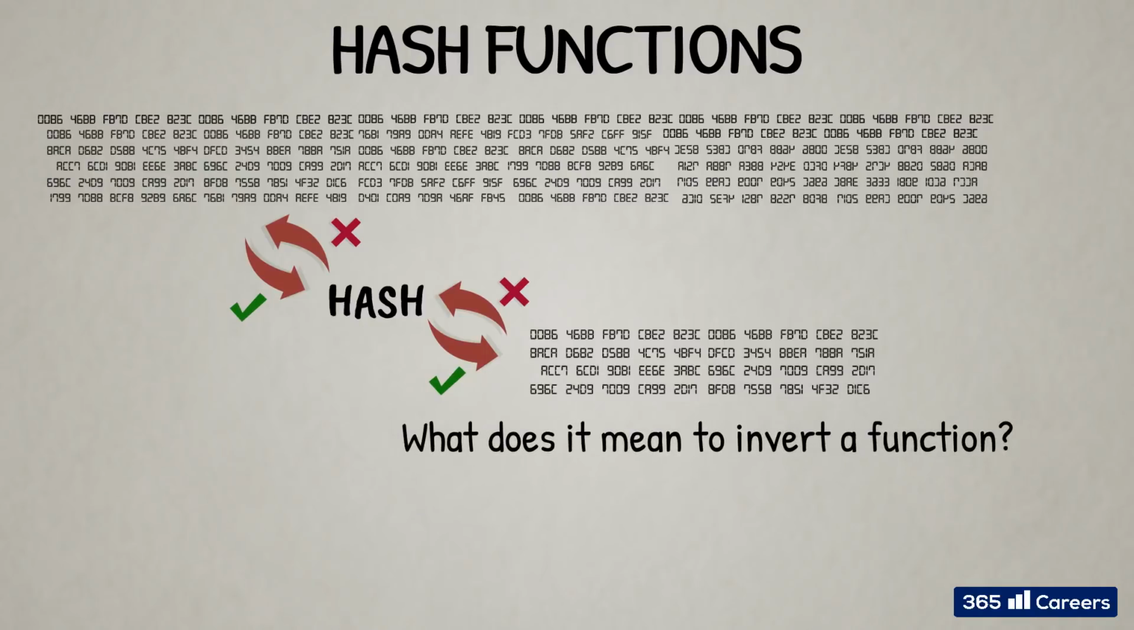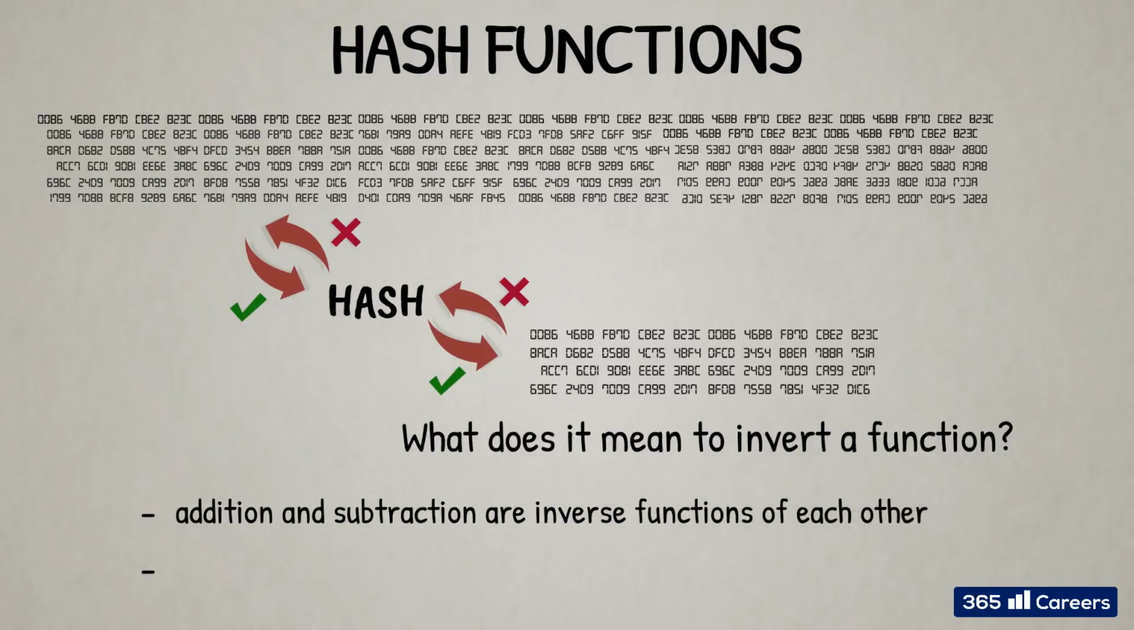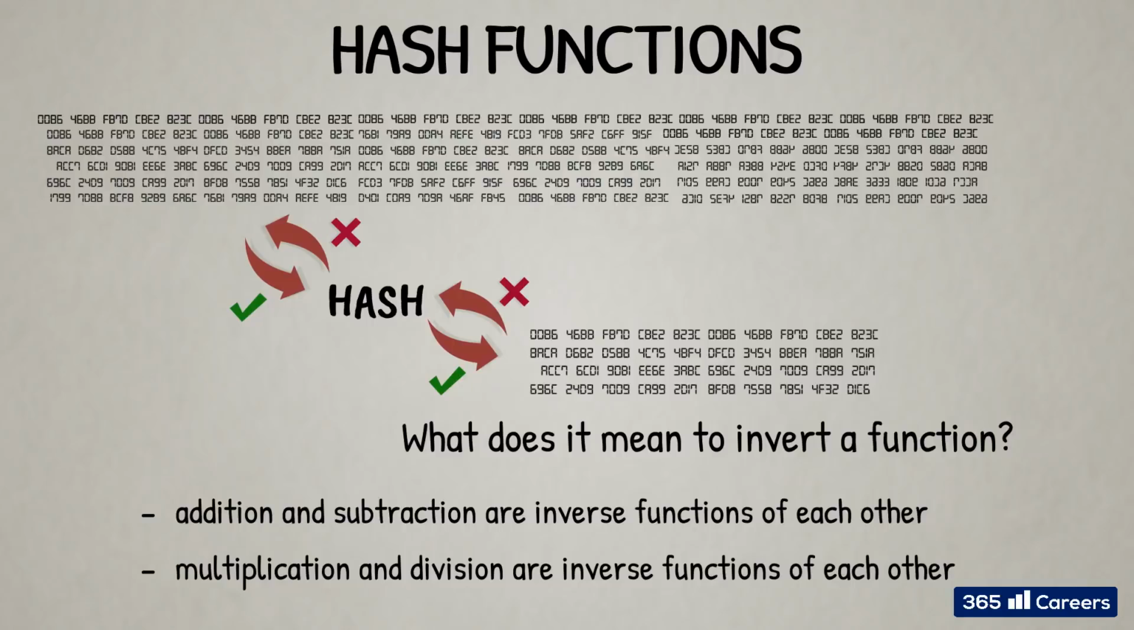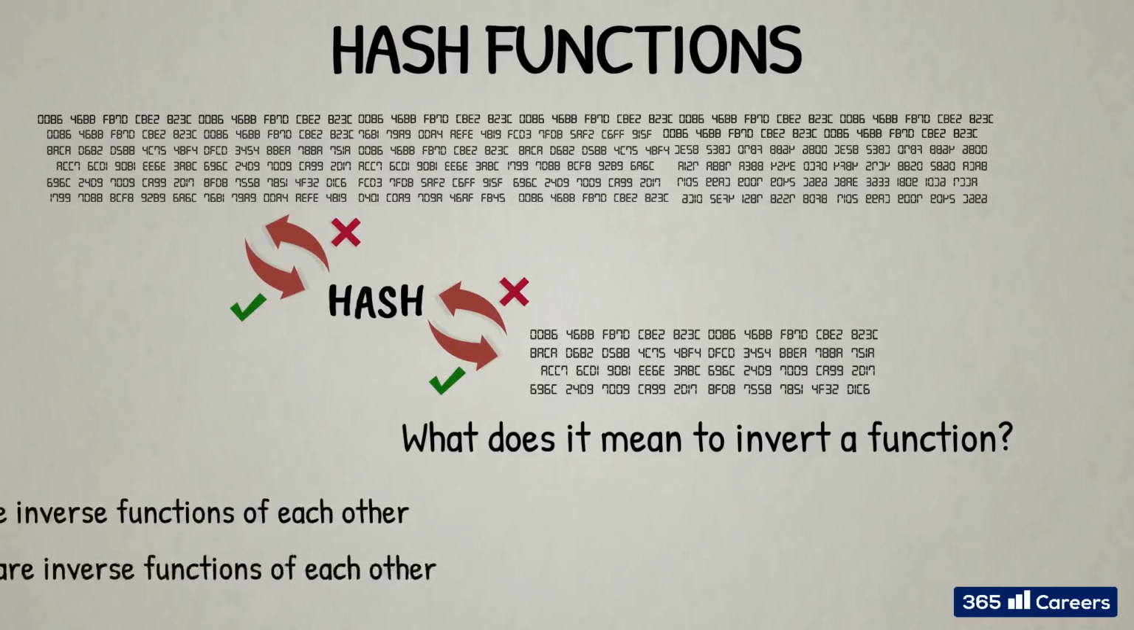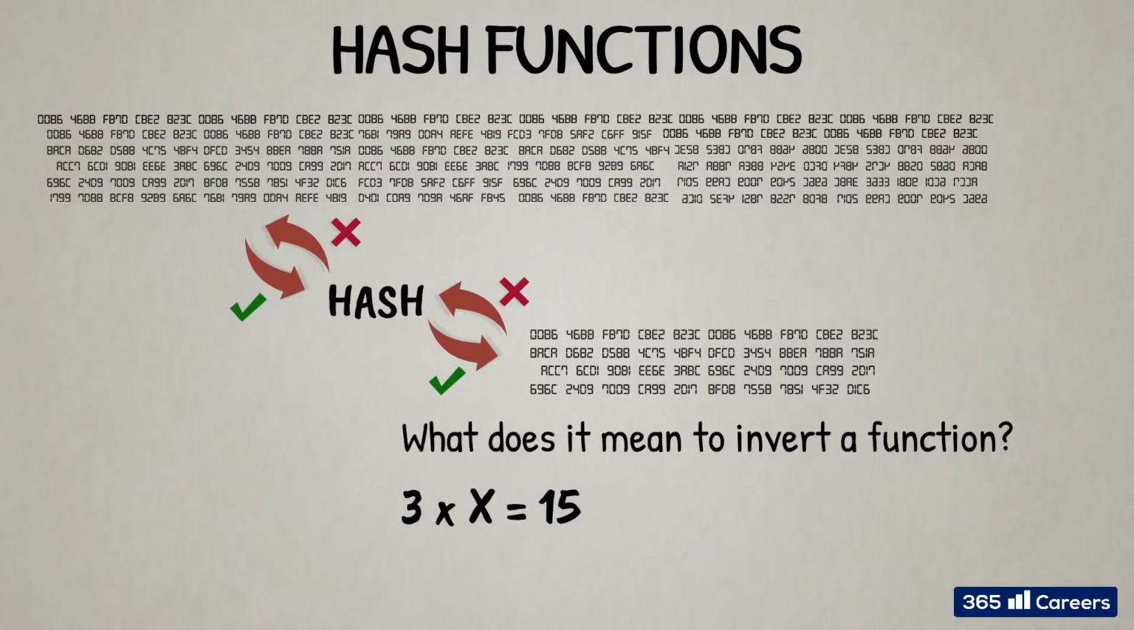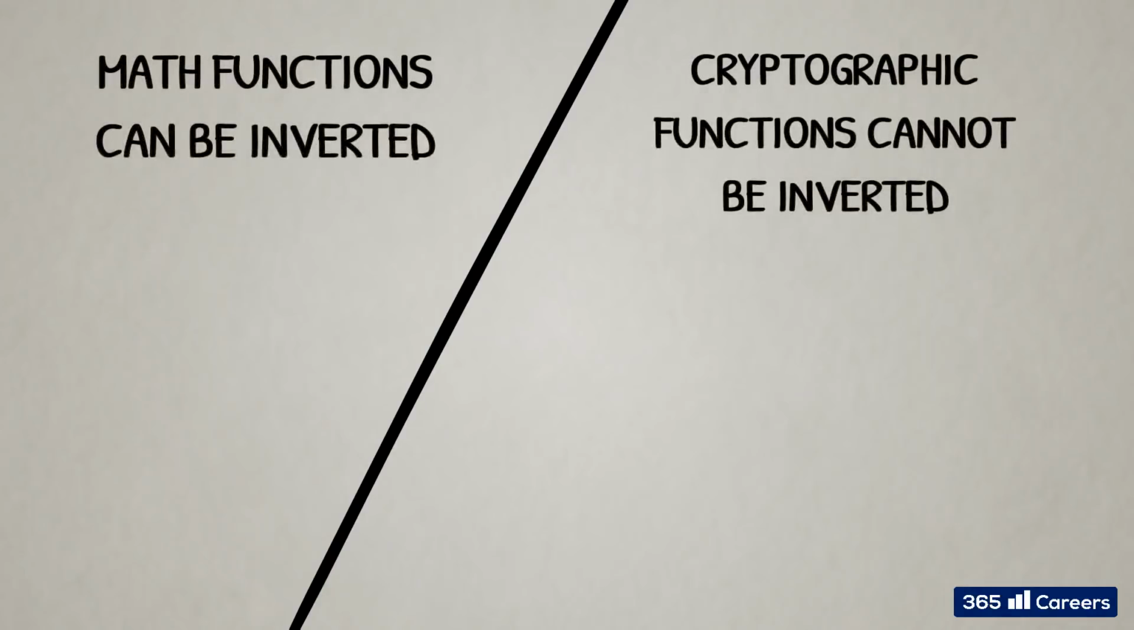To illustrate what it means to invert a function, consider the four basic mathematical operations. Addition and subtraction are inverse functions of each other. Multiplication and division are inverse functions of each other. We can always construct equations with these functions to find any unknown variable. For example, 3 times x equals 15. x equals 15 divided by 3 equals 5. Many mathematical functions can be inverted in a similar way.